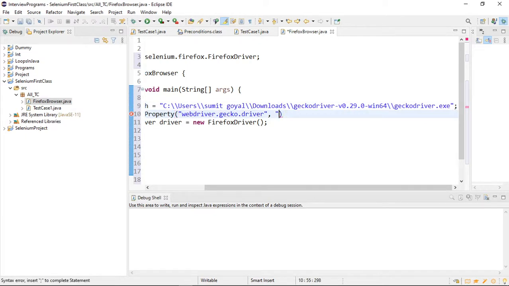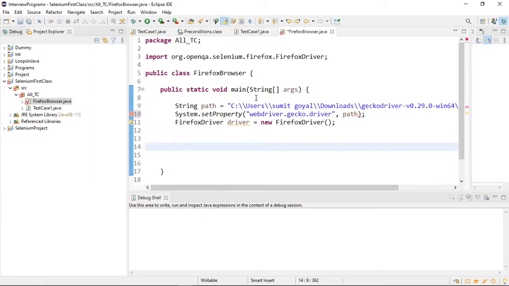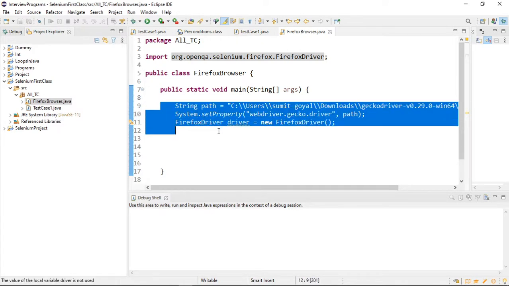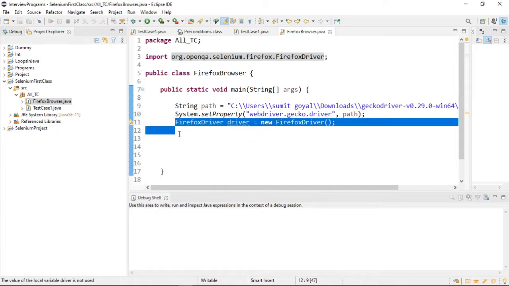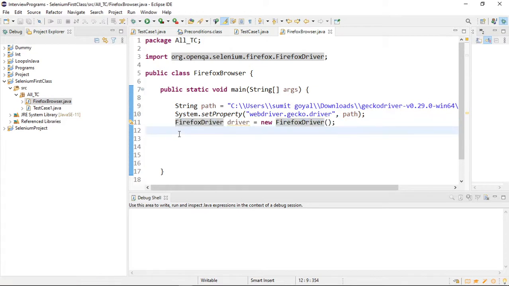Now I will simply call this variable here. So what is the error? Okay, error gone. So these three lines are clear to everyone. Basically we have just changed this, the rest of the things are same. I hope it is clear.